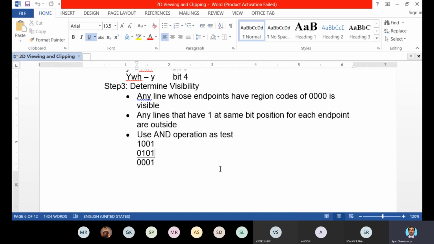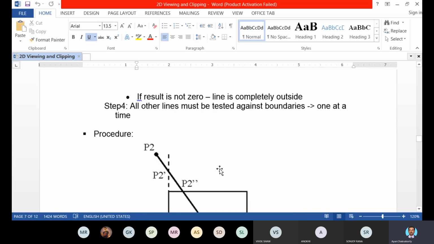For completely outside lines, you have to do the AND operation, which is a very basic operation, on the two region codes of the endpoints. If you get a non-zero result, you can conclude that the line is completely outside.